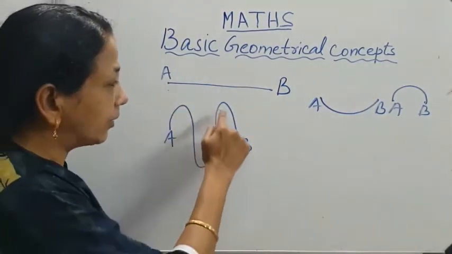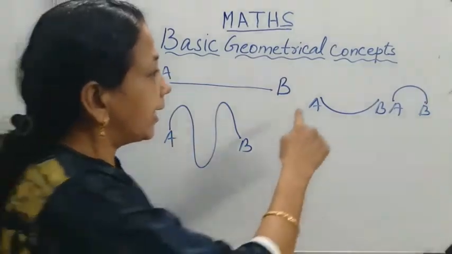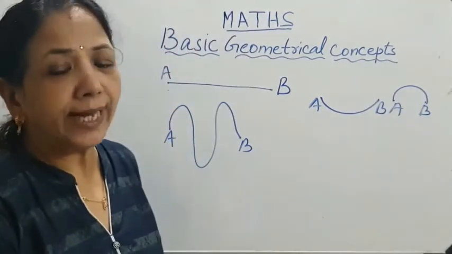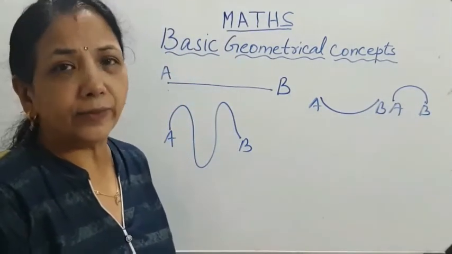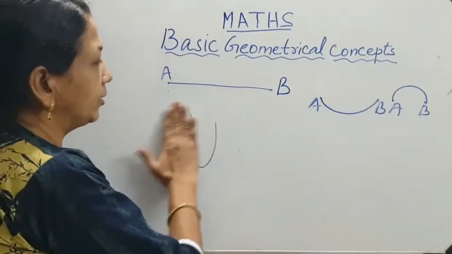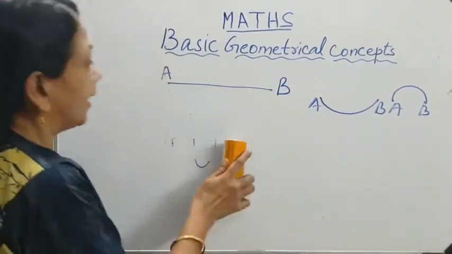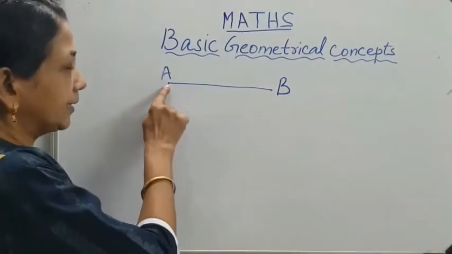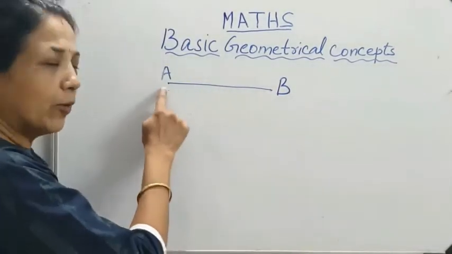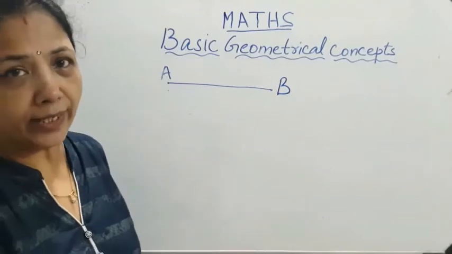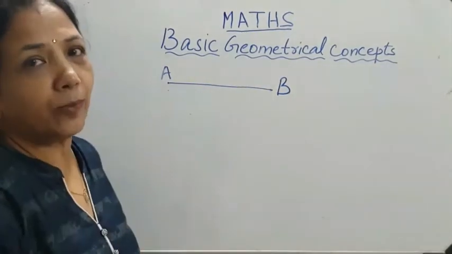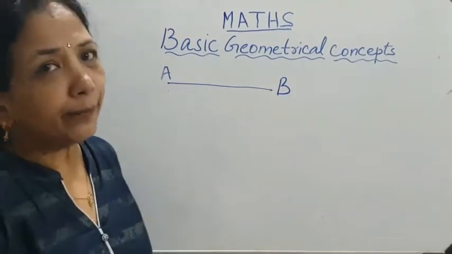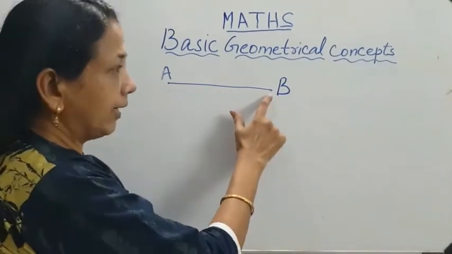This is a curved line, not a straight line. This is also a curved line. So they are not line segments, only curved lines. And this is a straight line, so we can call it line segment AB. It has both a starting point and an end point. So these 2 points are called end points. So it is a line segment.